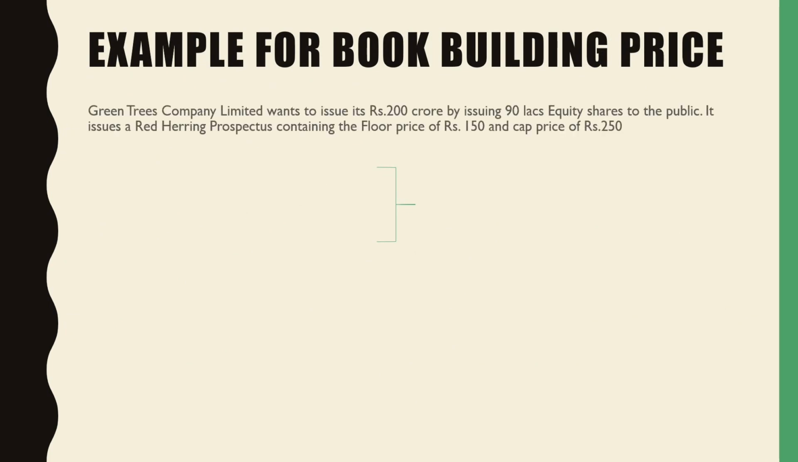Green Trees Company Limited wants to raise rupees 200 crores by issuing 90 lakh equity shares to the public. You can observe over here, the price is not mentioned. It issues a red herring prospectus containing the floor price of rupees 150 and the cap price of rupees 250. These are the two prices mentioned in the red herring prospectus, and the company wants to issue 90 lakh equity shares. Now let us see the applications that have come.